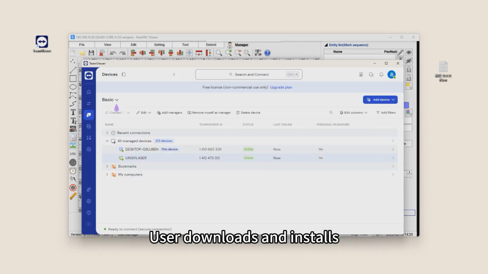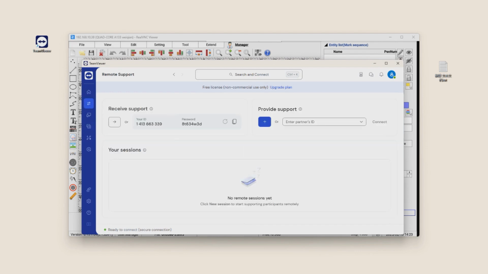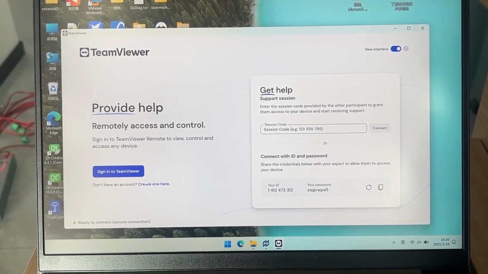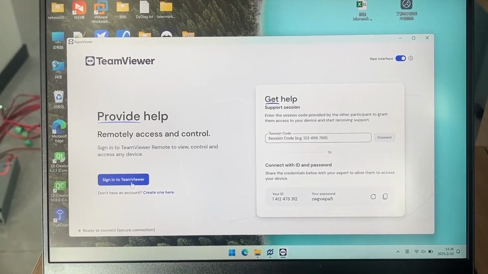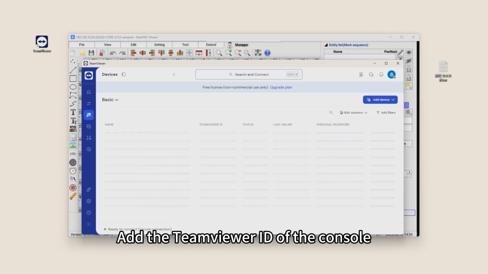The user downloads and installs TeamViewer on both computers. Add the TeamViewer ID of the console.